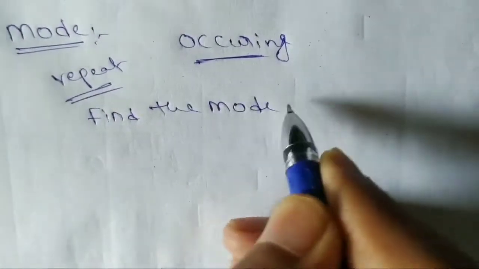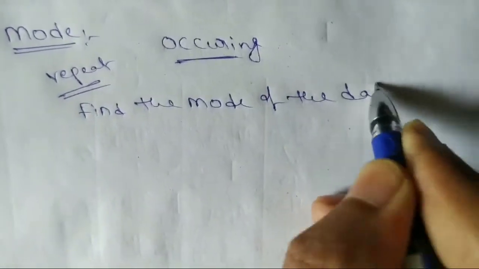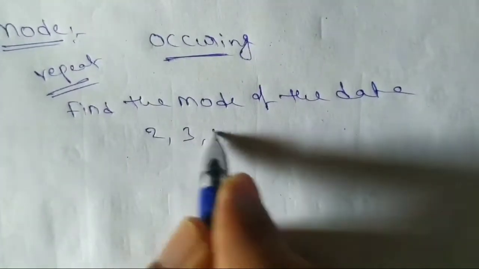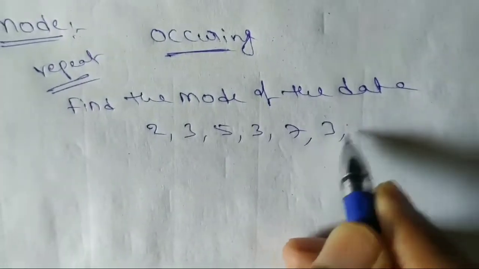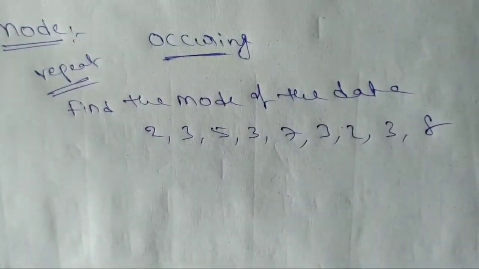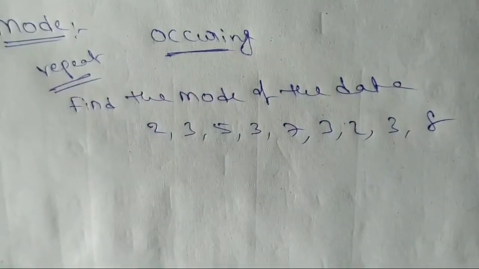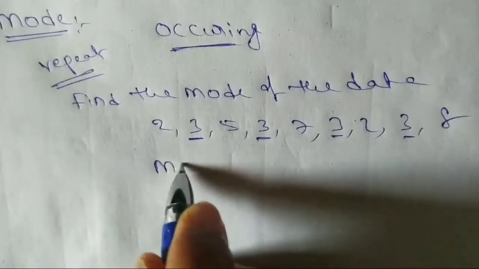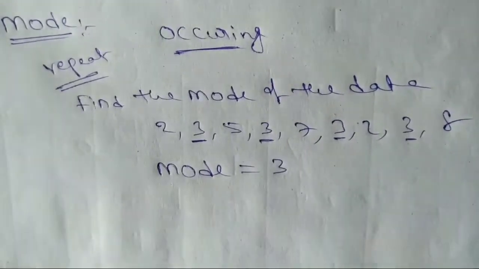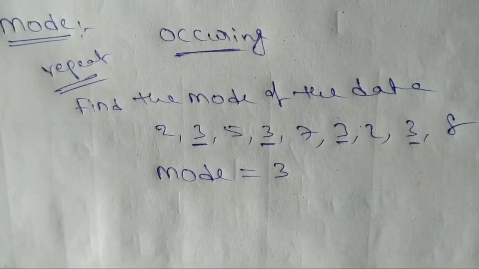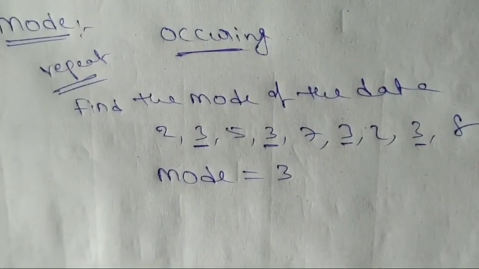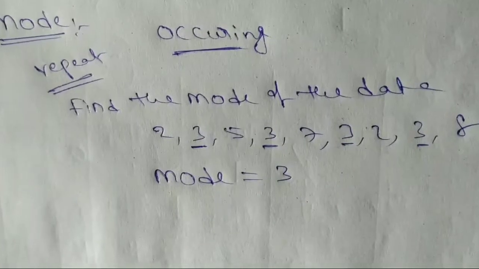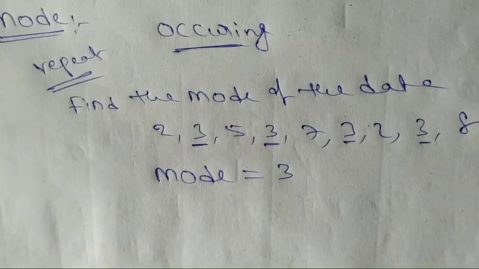For example, find the mode of the data: 2, 3, 5, 3, 7, 3, 2, 3, 8. Here which number is repeated more times? 3 is repeated more times. See, 3 is repeating 4 times. So mode is equal to 3. One number is repeating, so it is a unique mode. If two numbers are repeating the same number of times, you can write both numbers as the mode. So this is finding mean, median, mode for ungrouped data.